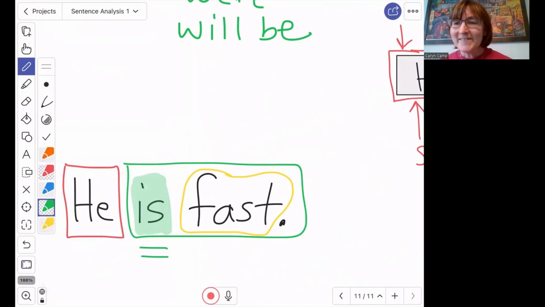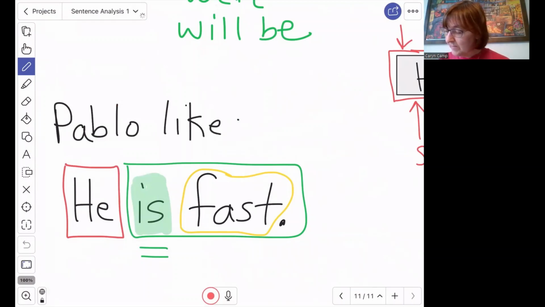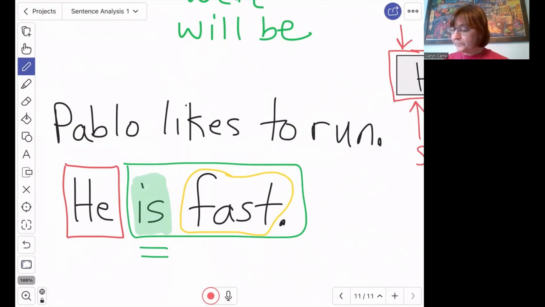But who is he? You cannot write this sentence unless you have already told us, your reader, a clue about who he is. So you would have to have a sentence before it that says something like, Pablo likes to run. Period. Okay.